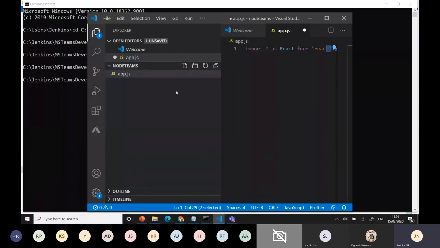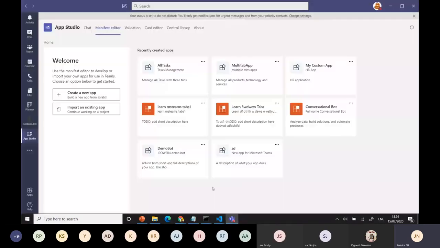You can refer to my blog also. We have that application, how to do it from scratch with Node without using any Yo Teams and any Visual Studio. I can be independent and do my own like that. You can do that. Okay, the same scenario when you go for Yo Teams, they will provide that. In this scenario they don't have a manifest file. Then I can go and create a new manifest file first.